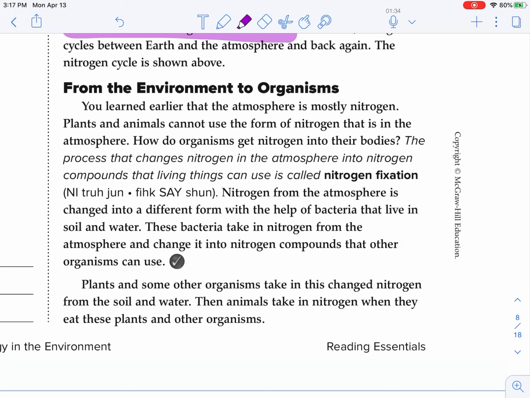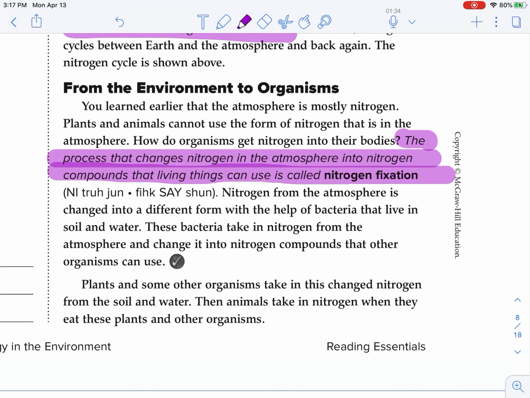You learned earlier that the atmosphere is mostly nitrogen, 78% nitrogen, right? Plants and animals cannot use the form of nitrogen that is in the atmosphere. Now, we can breathe in the oxygen that we need directly from the atmosphere, but not nitrogen. How do organisms get nitrogen into their bodies? The process that changes nitrogen in the atmosphere into nitrogen compounds that living things can use is called nitrogen fixation.